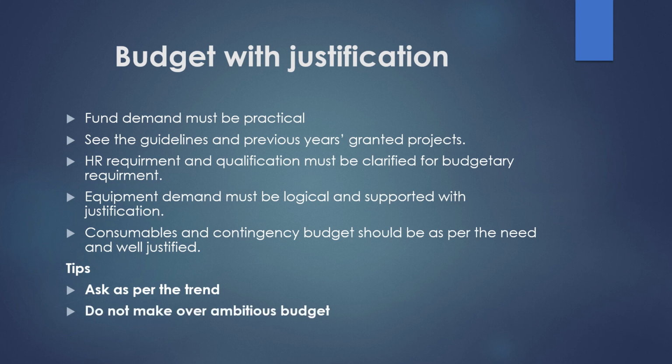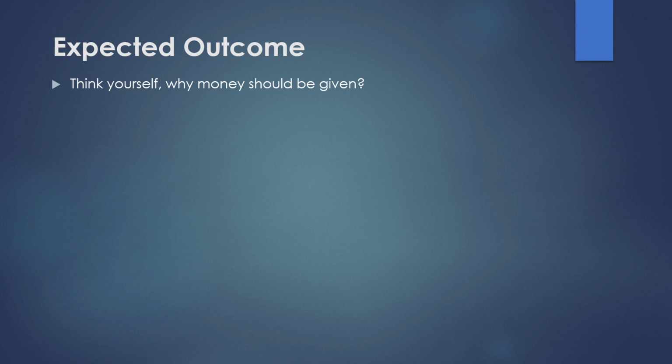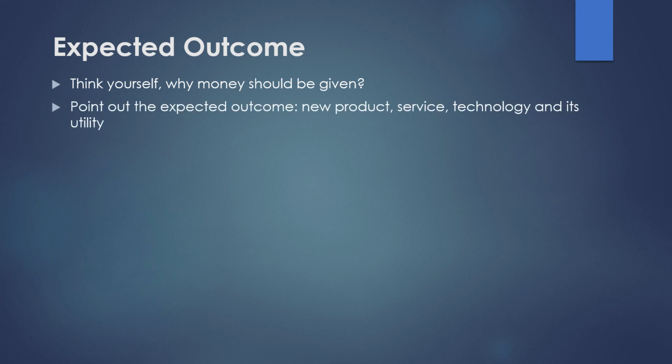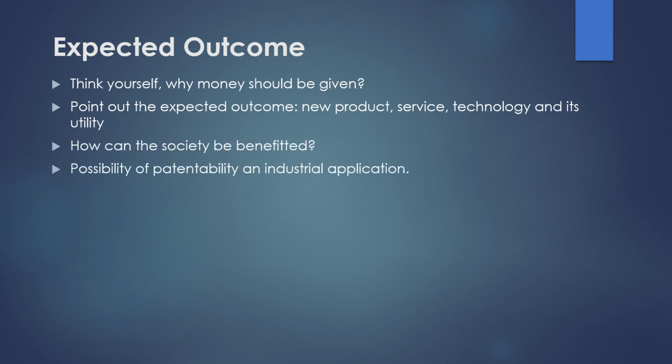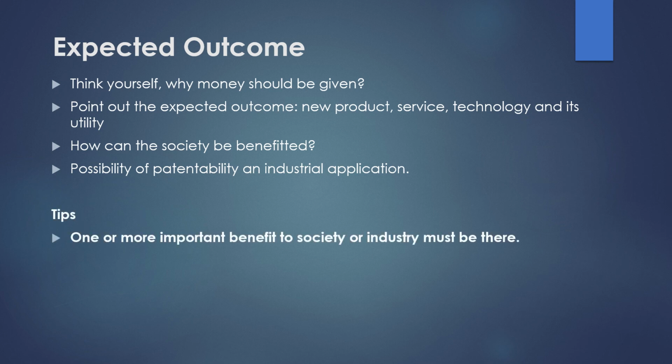And lastly, the expected outcome. Think yourself why money should be given. Point out the expected outcome, new product, service, technology and its utility. How can the society be benefited? Possibility of patentability and industrial application of the research must be seen. What are the tips? One or more important benefit to society or industry must be there. And patentability is always a plus.